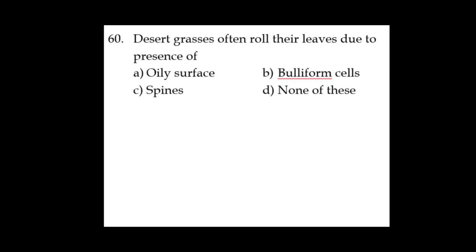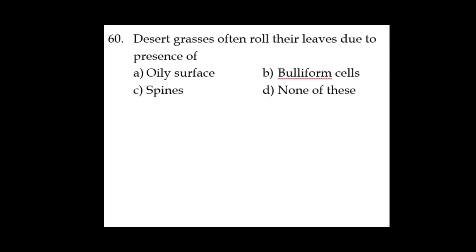When the bulliform cells receive water, that means when more water is present, they are turgid, so the leaf is open. And during summer season or during a high heat condition, or when other weather conditions are unfavorable, when there is a loss of water, the bulliform cells will shrink.